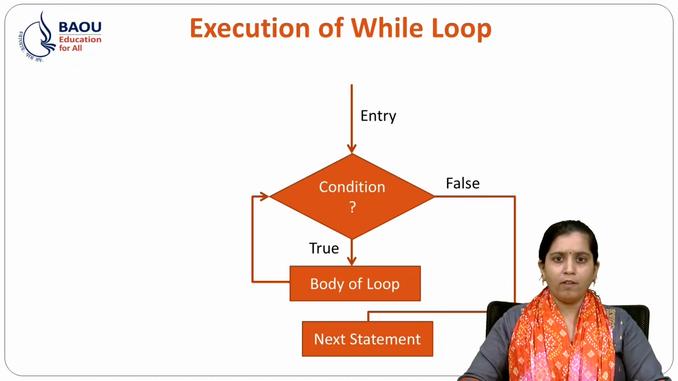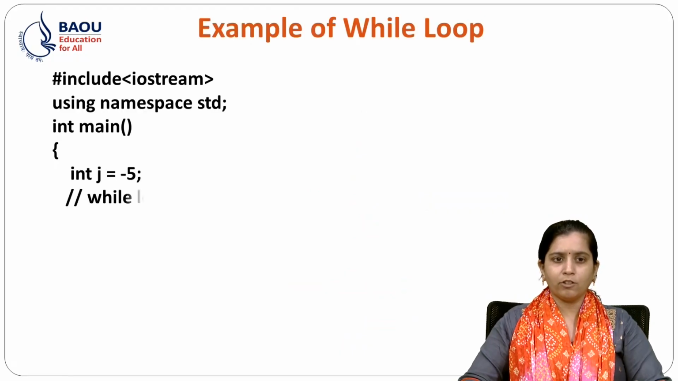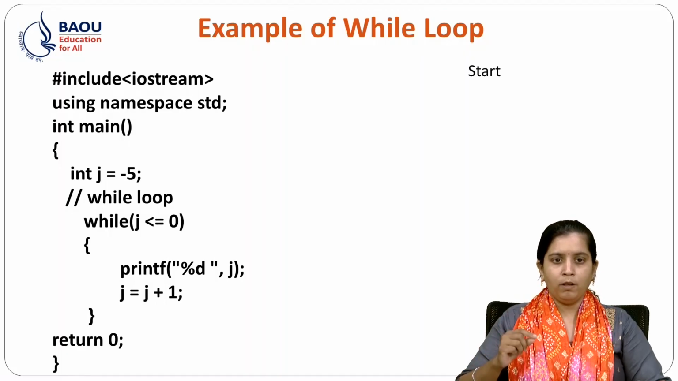Now let's see our example of while loop in detail. So first we will include our iostream. After that we initialize one variable j with -5. After that we have our condition, that is j is less than or equal to 0, and if j is less than or equal to 0, then it will enter into our while loop and we will print j, and after that j is incremented by 1.